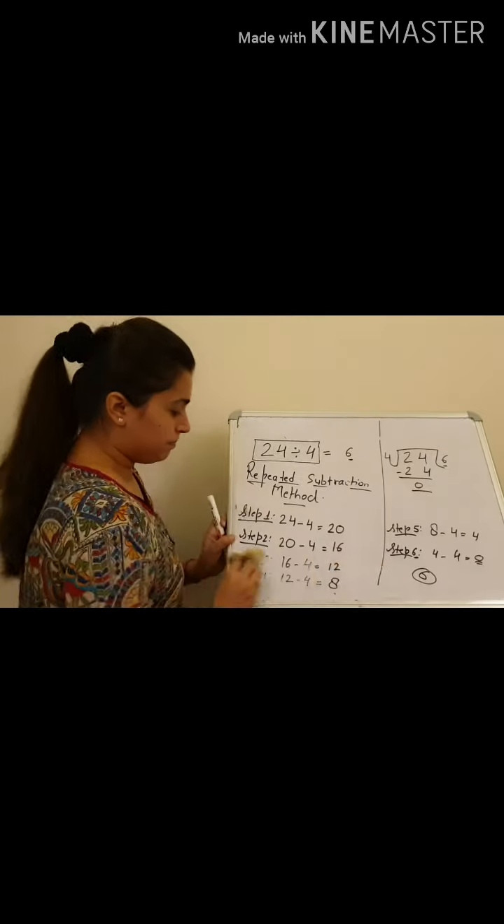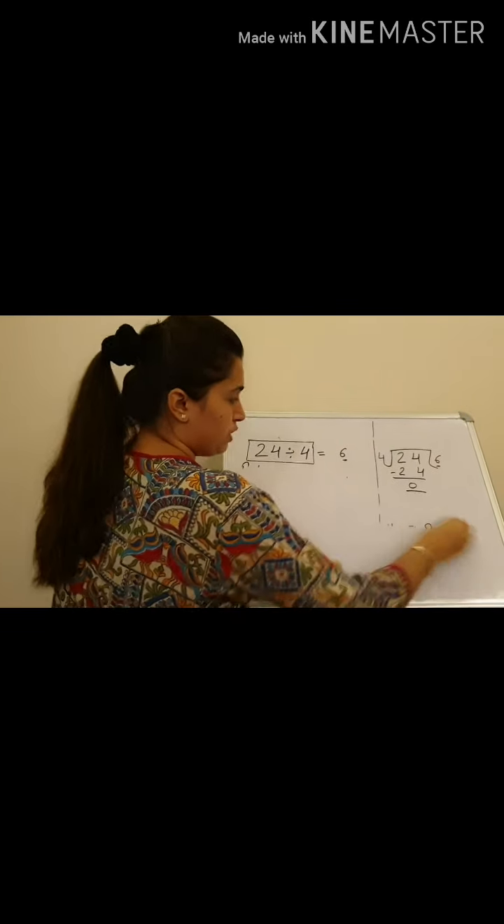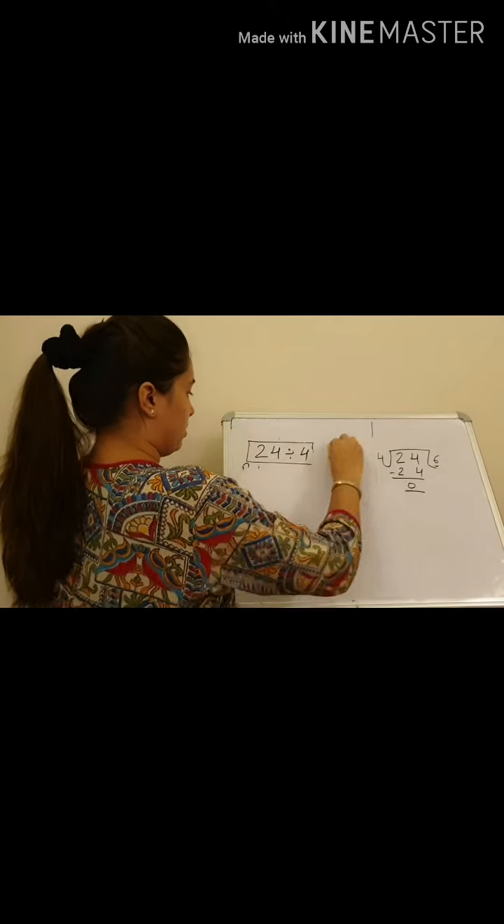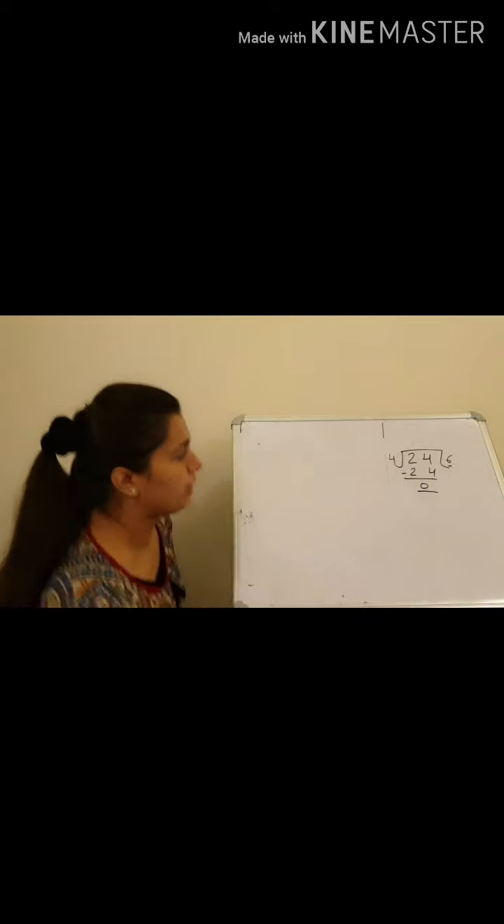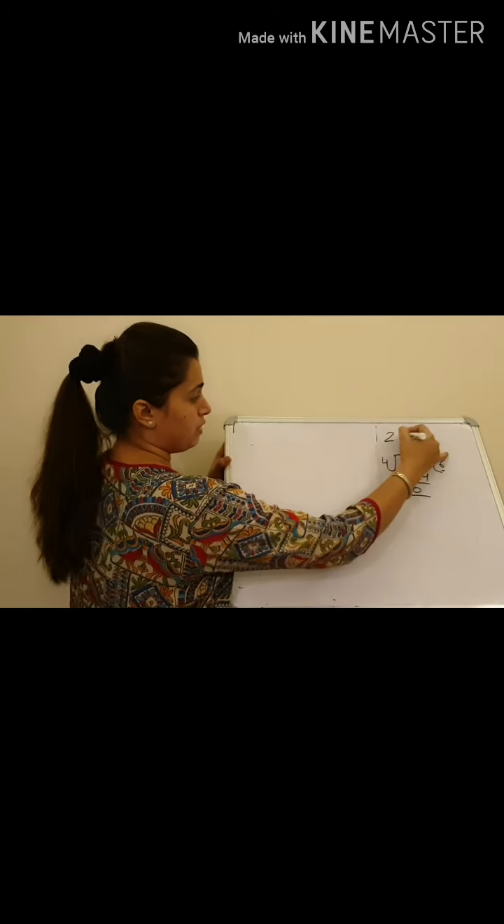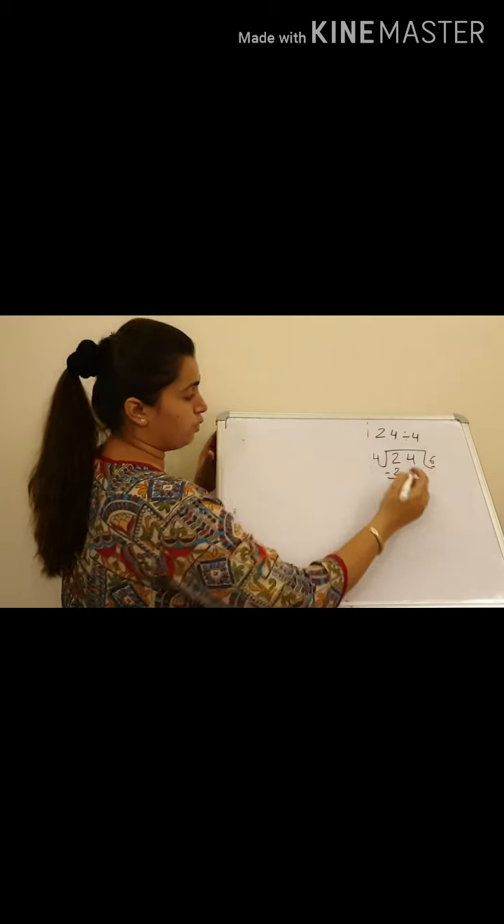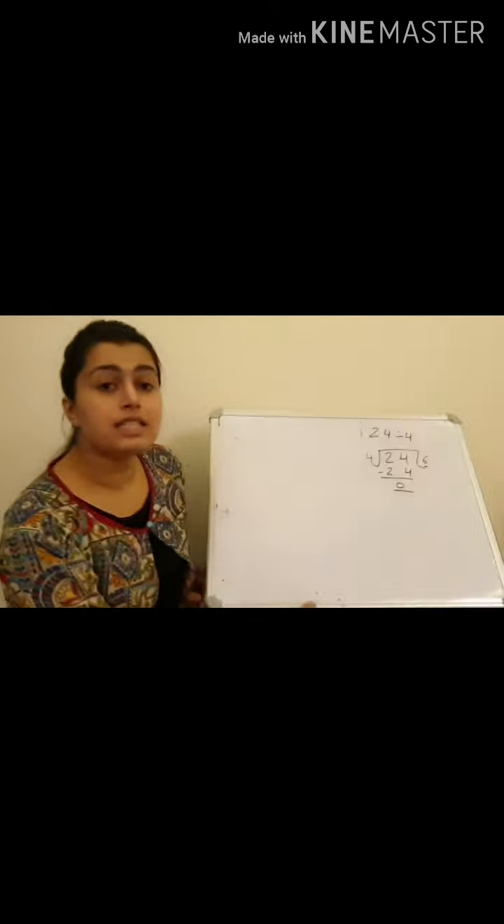And one more thing, you can cross check your answer in division. How? Take the same question, 24 divided by 4, and I have the answer, the quotient is 6.